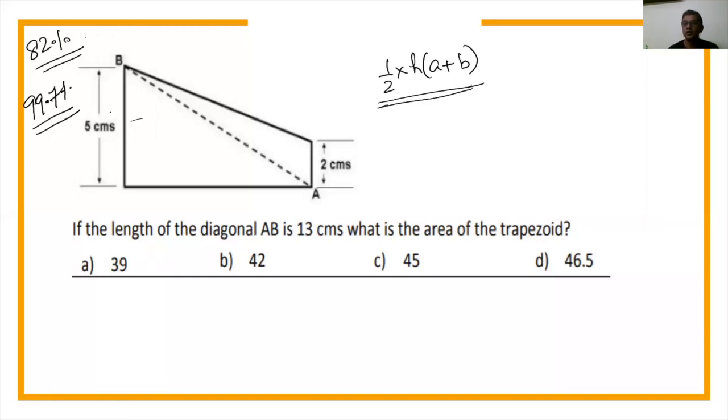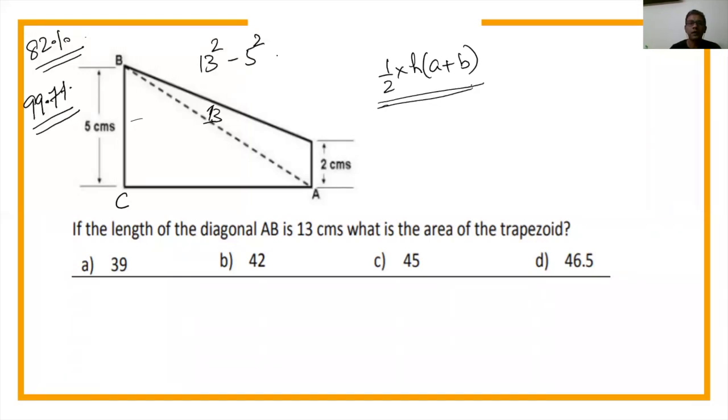So it is not about what knowledge you have to crack, it is about how you deploy this knowledge to crack. Almost all of you would have got 42. Now what I have to do: I know that the AB line here is 13. And if I mark this as C, I know that ACB is a right angle triangle. So all of you will agree that if it is a right angle triangle, the Pythagoras theorem says that 13 square